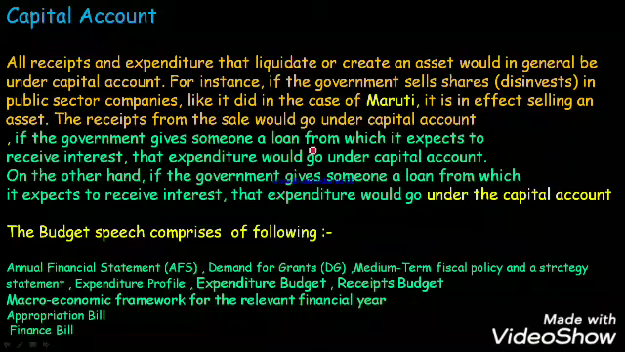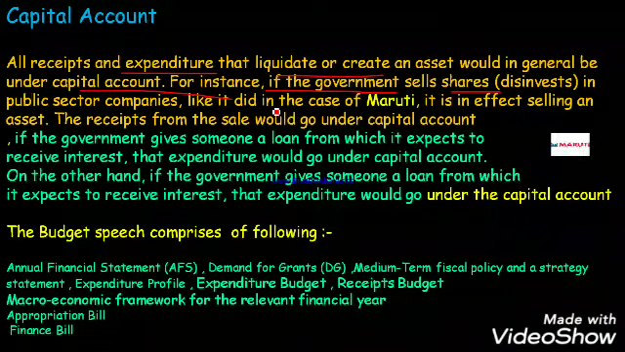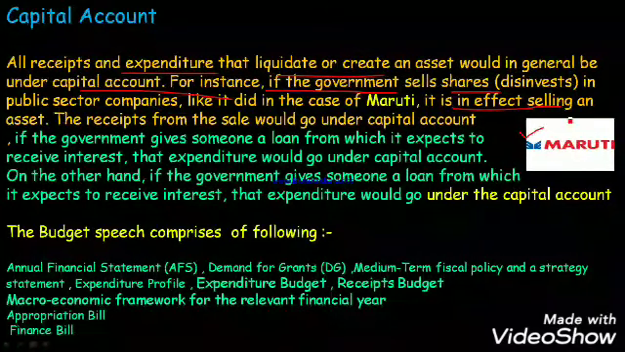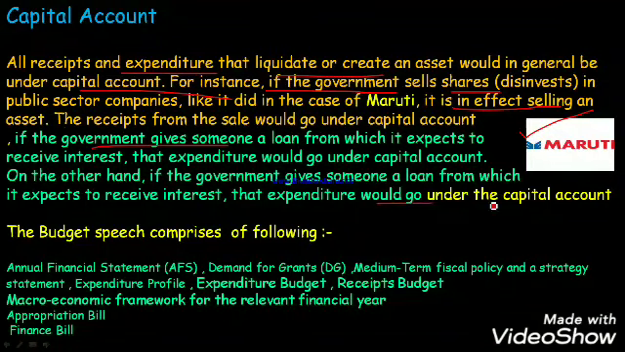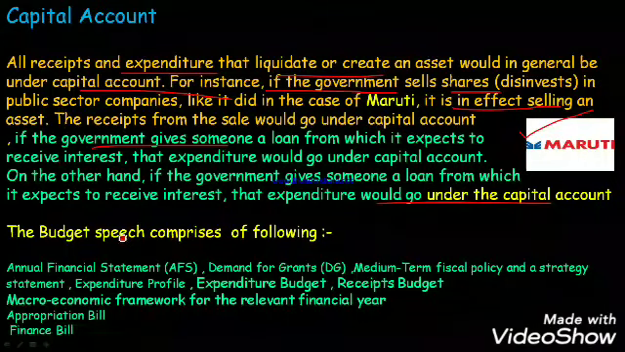Now let's talk about capital account. Very important. Whenever you are not creating any asset, it will be covered under revenue account. Whenever there is a creation of an asset, that would generally come under capital account. For instance, if the government sells a share in public sector companies, like it did in the case of Maruti, it is an effect of selling an asset. Okay, whenever there is a sale or purchase of an asset, it will come under capital account. If the government gives someone a loan, it will be considered under capital receipt. It will ultimately go under capital account.